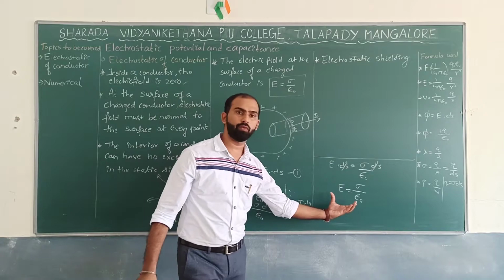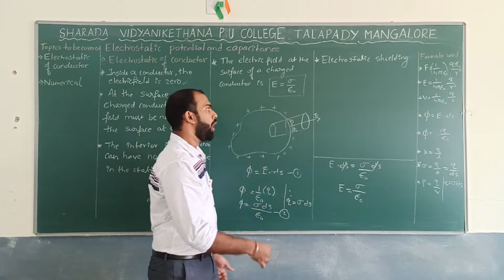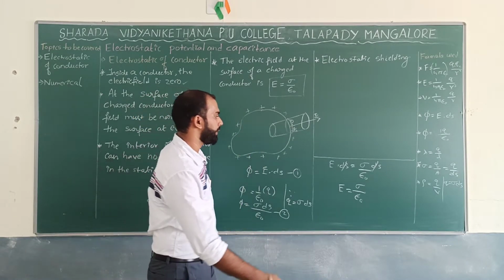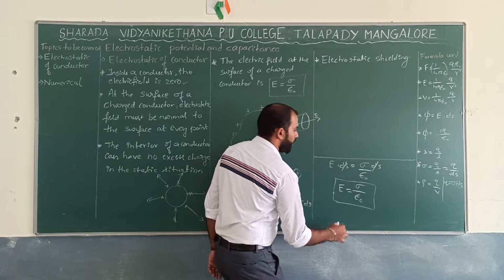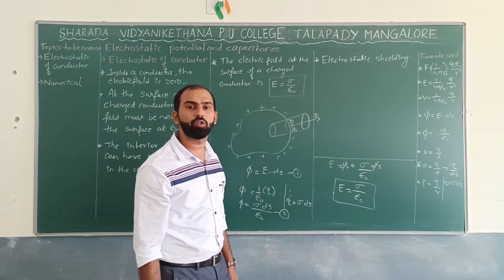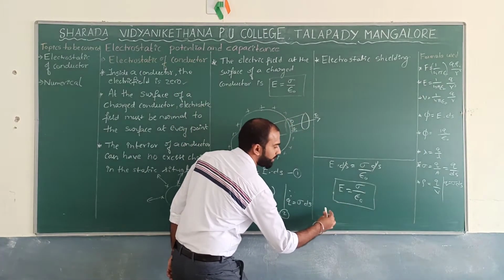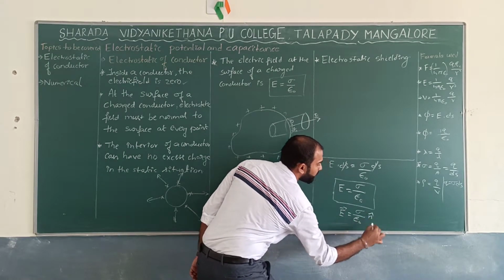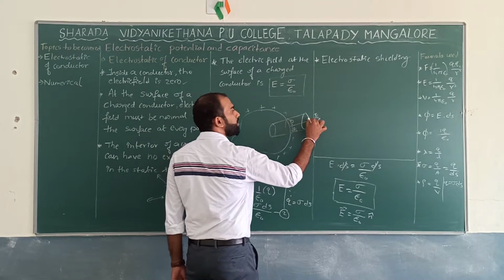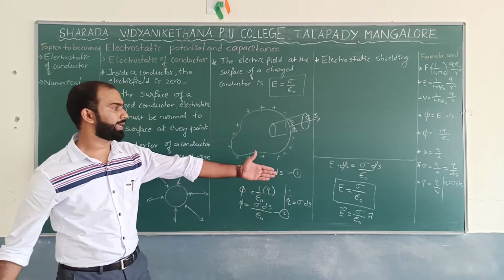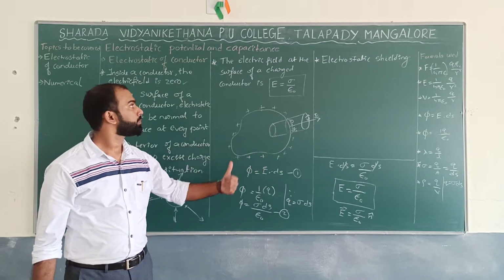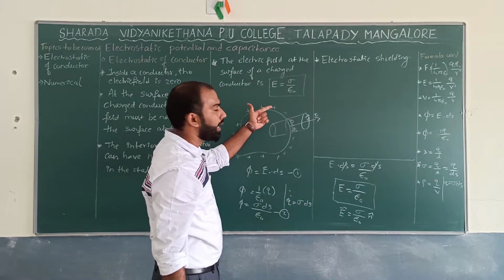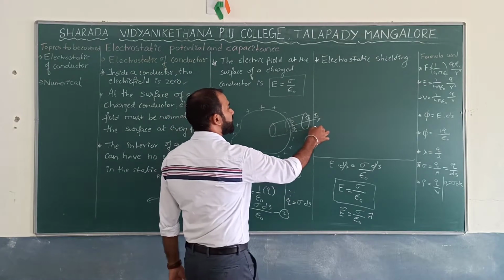So, this much will be the electric field on where? On the surface of any sphere or any cylindrical shape. Okay? So, this we have proved. Whether your electric field is scalar or vector, it should be a vector, which means it has some direction. If I write E vector is equal to sigma by epsilon naught into the unit vector n dash, so the unit vector is normal to the surface. This is what I can expect based on this formula of electric field on where? On the surface of the conductor.